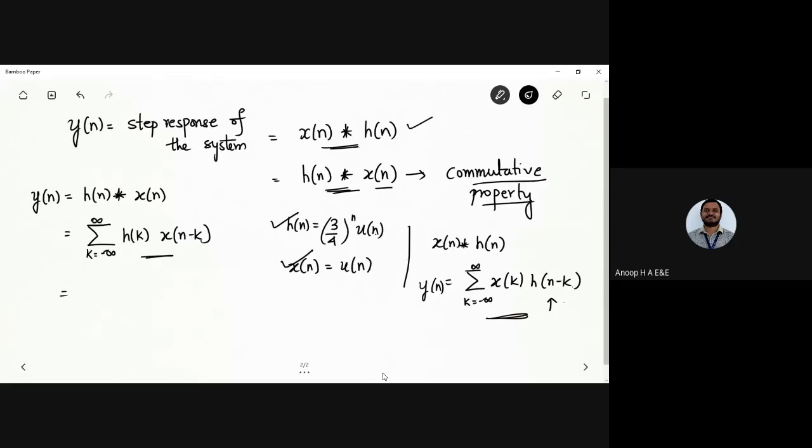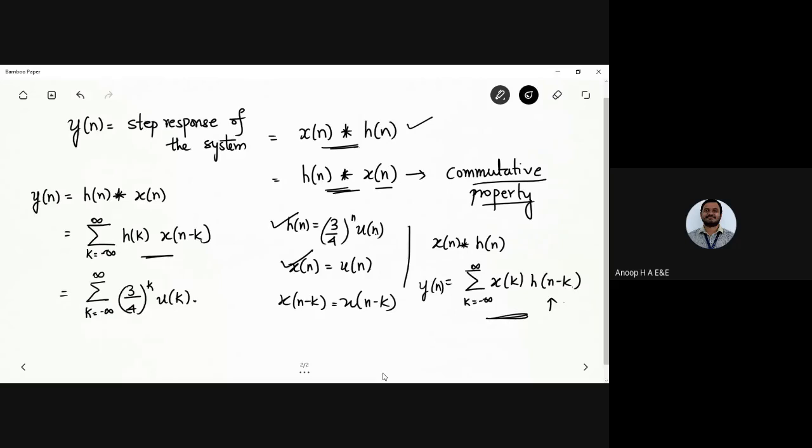Okay, so now what do I have? Sigma minus infinity to plus infinity with k as a variable. h of k: when it was h of n, it was (3/4) power n u of n, so now it is (3/4) power k u of k. Okay, so x of n minus k, how do I write it? That is u of n minus k again, right?